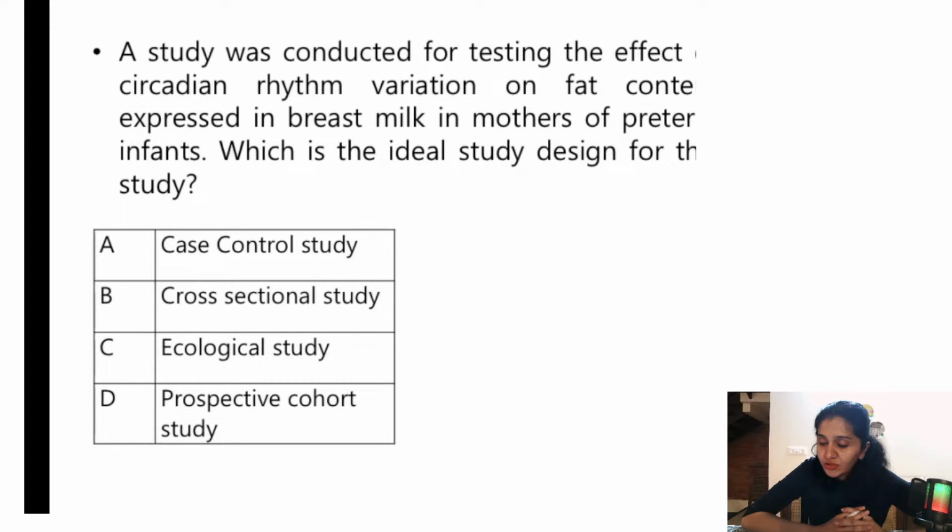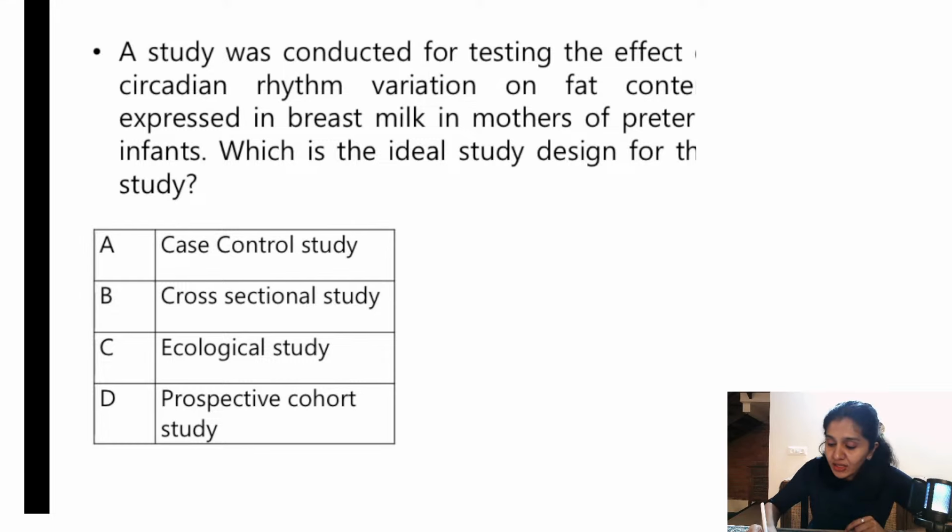A study was conducted for testing the effect of circadian rhythm variation on fat content expressed in breast milk in mothers of preterm infants. Which is the ideal study design for the study? I want all of you to answer this question. This was asked in one of the INICET exams in the last 5 years. Here I would like to see if there is any variation in the fat expressed in the breast milk. Usually they say the fat content is more in the late night, early morning milk. So I want to prove that by a study design. What kind of study design can I use?